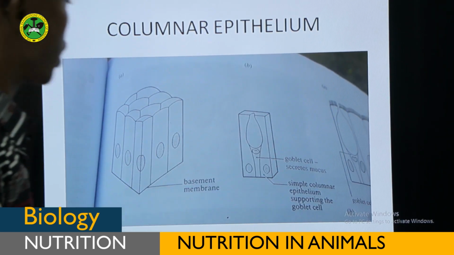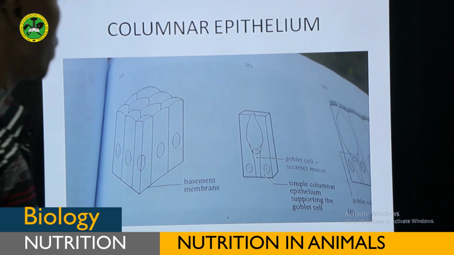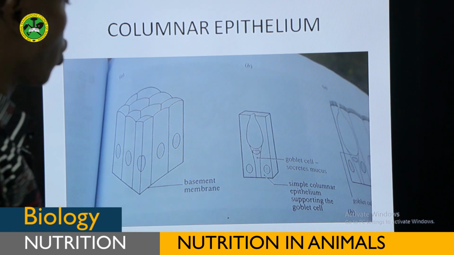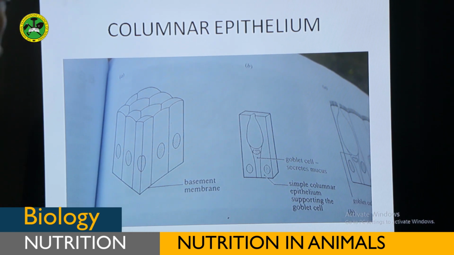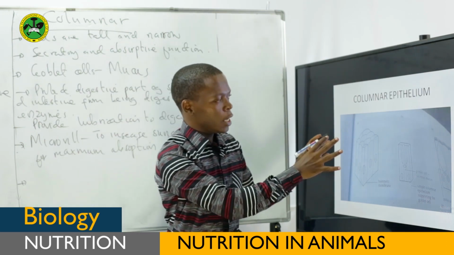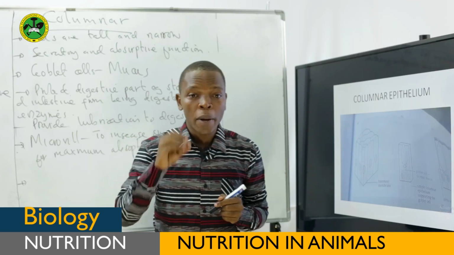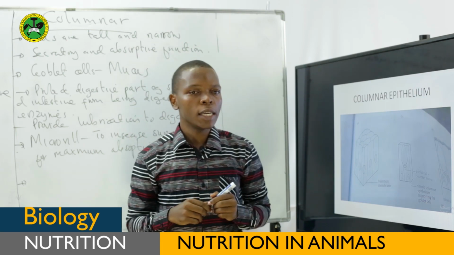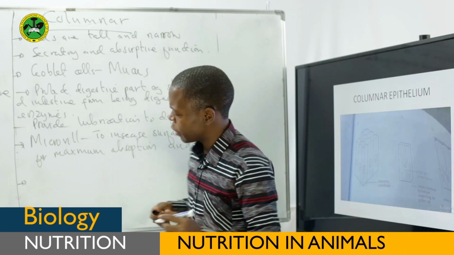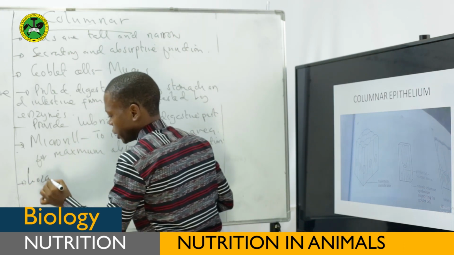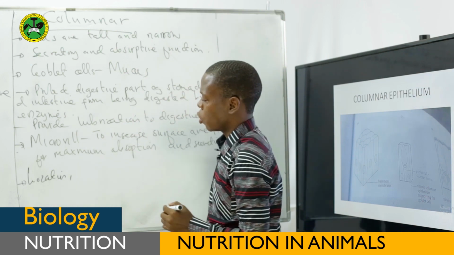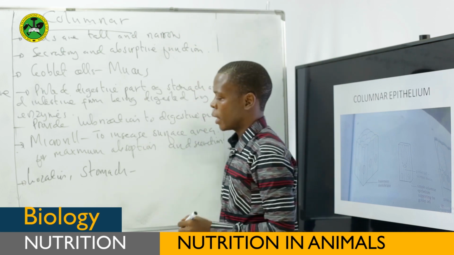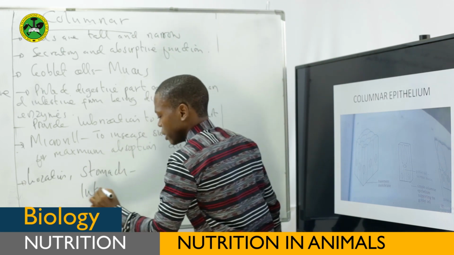With the goblet cell, which secretes mucus, there are microvilli which increase the surface area to volume ratio for the process of secretion and absorption. You see? Therefore, as you have said, these columnar cells are found in parts of the digestive system, such as in the stomach and in the small intestine. Therefore, the location of this columnar epithelium is in the stomach, but also in the intestine.